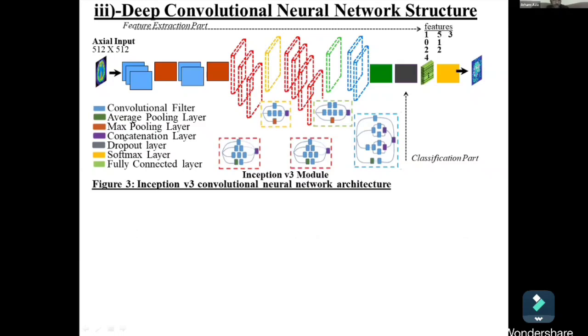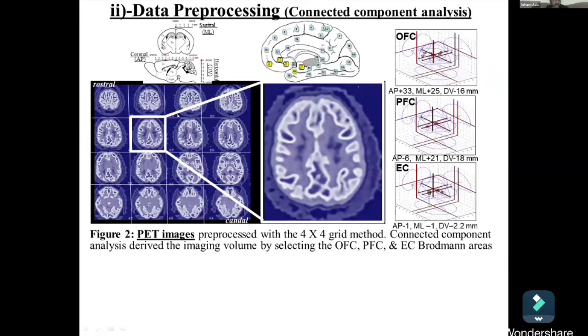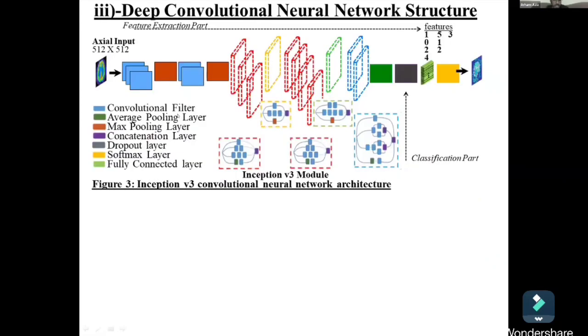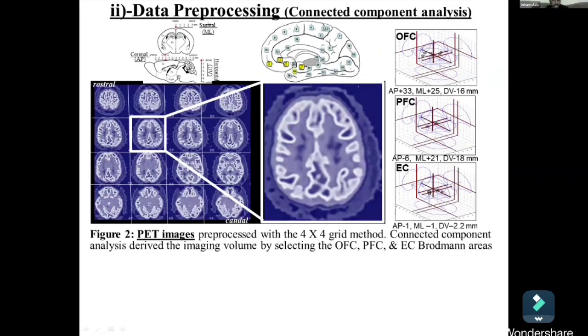Here is my deep learning model. After preprocessing the 512 by 512 matrix size images, they are then loaded onto Linux. Inception V3 convolutional neural network that stacks up to 11 inception modules is then fine-tuned using 90% of the ADNI dataset over here, and then tested using the remaining 10%. The input of the model is the 2D images produced in the preprocessing step.